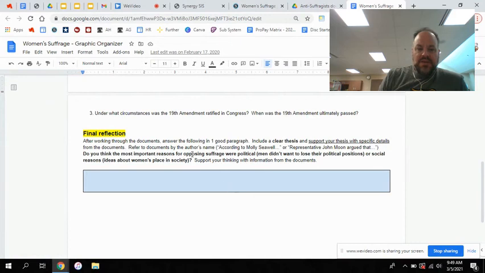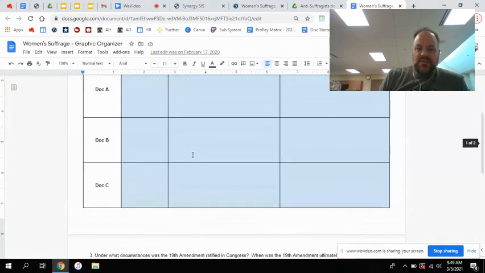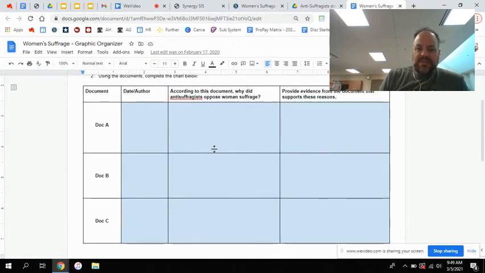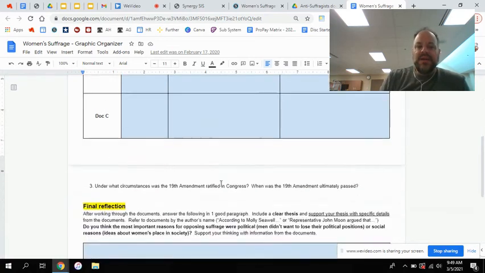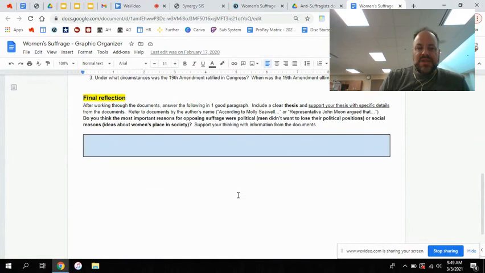Make sure that you're reading carefully through the documents. And again, your words in the middle column, evidence from the documents. These can be direct quotes. If you're using a direct quote, put it in quotation marks so I know that. And then when we get to the question, the prompt is, do you think the most important reasons for opposing suffrage were political or social?